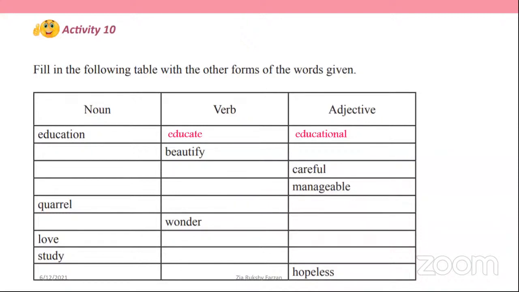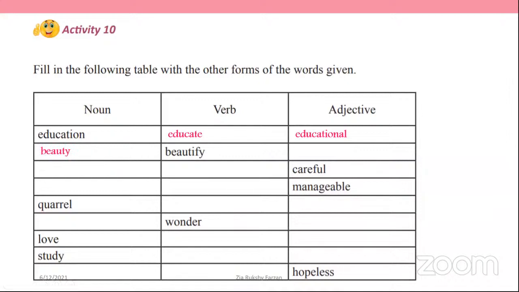Shall we check the answers? Right, first one, education, educate, educational, and second one, beautify, that is the verb. We should find the noun here, that is beauty.